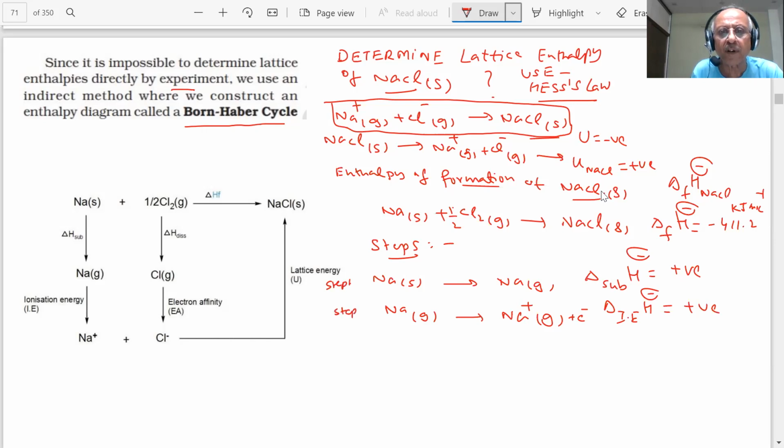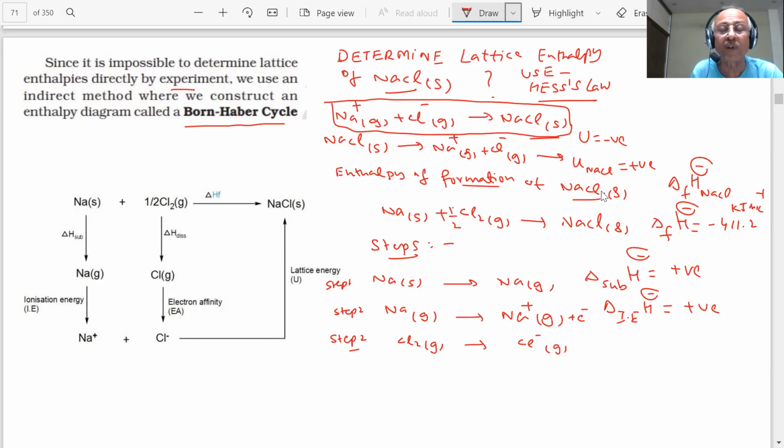Step 2, student. Now I have produced sodium ion gas. Now I need Cl-. What is the state of Cl2? Cl2 is existing as gas, student. If I want to break it, I need 1 Cl, but this is Cl2.